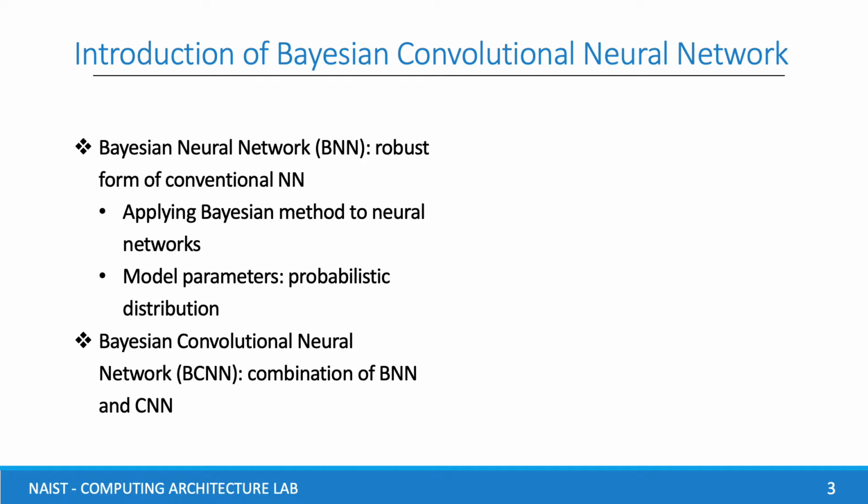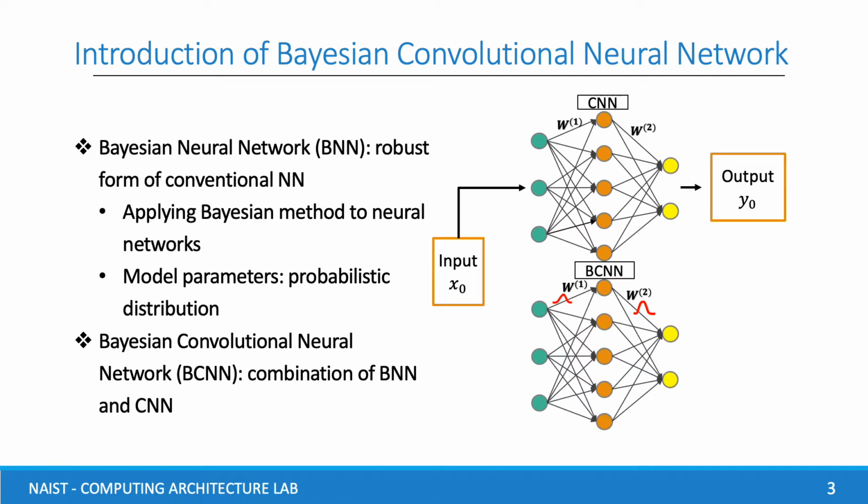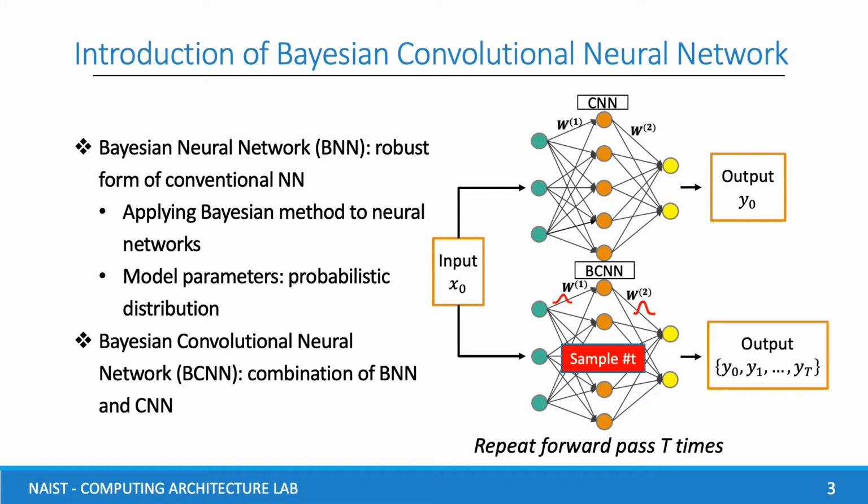As you know, CNN is a model with fixed parameters, so each input will give one output. In contrast, the parameters are probabilities in BCNN. If we repeat the forward pass t times with an input, we get t samples of output. The ensemble of t samples can improve the model performance.